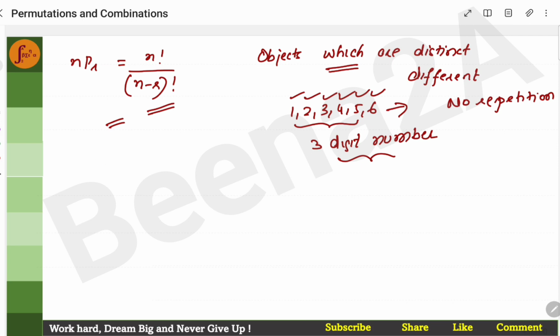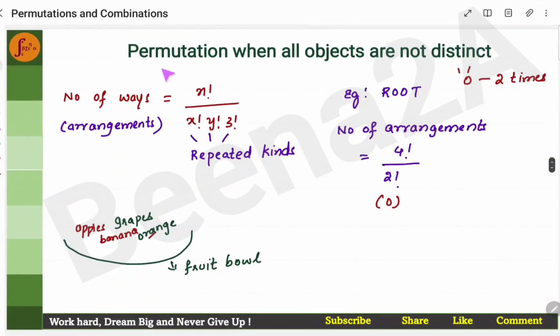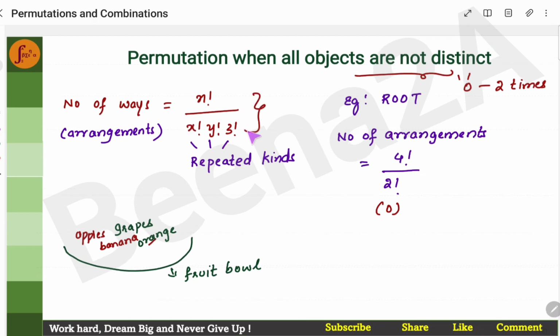Now what will happen when there is repetition? When there is repetition, we call that permutation when all objects are not distinct. There is another method to solve when objects are not distinct. We will cover this in the next video.